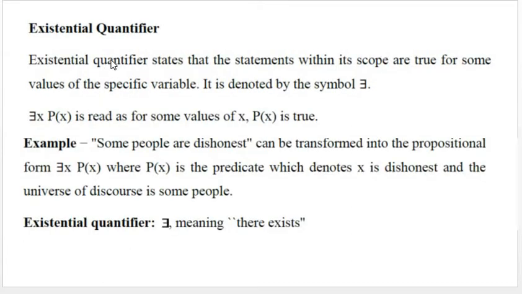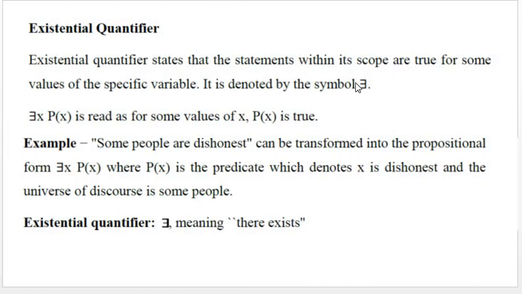So here two variables x and y are quantified by universal quantifiers. Next is the existential quantifier. The existential quantifier states that the statements within its scope are true for some values of the specific variable, and it is denoted by the symbol ∃, there exists.